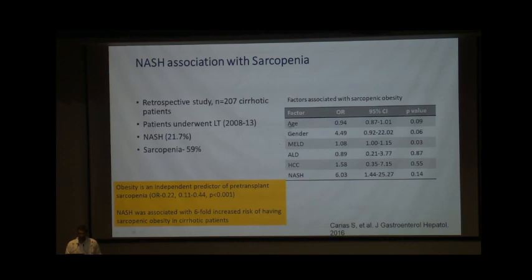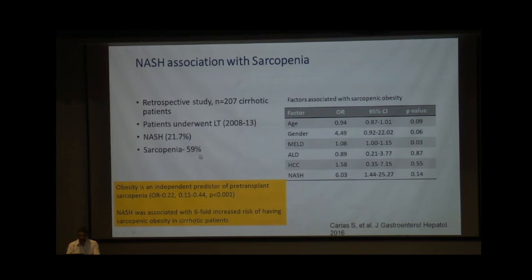Even NASH has been seen to have an association with sarcopenia, in a retrospective analysis of 207 cirrhotic patients. All these patients underwent liver transplant, and CT was done 3 to 6 months prior to transplant. They had mixed etiology, but NASH was seen in up to 22% of these patients.